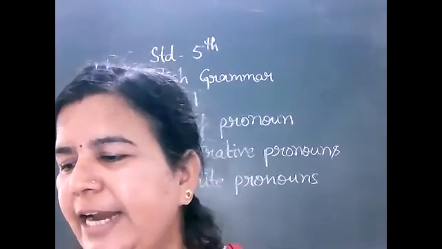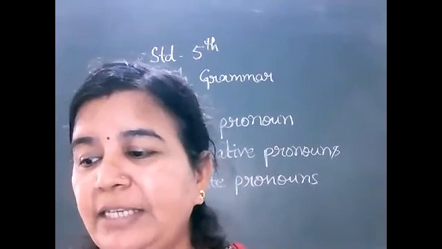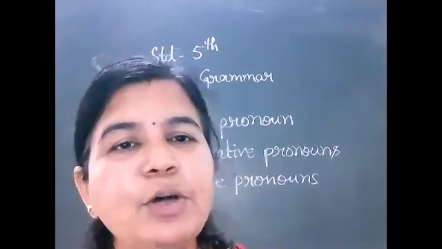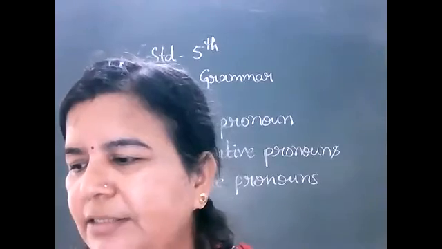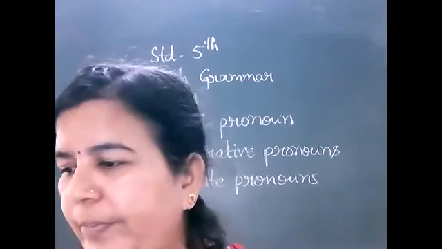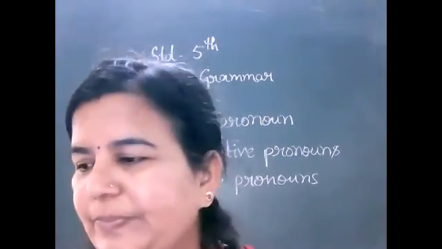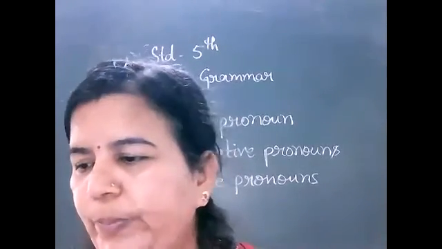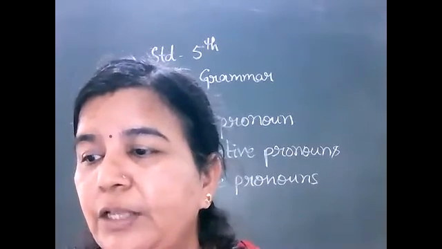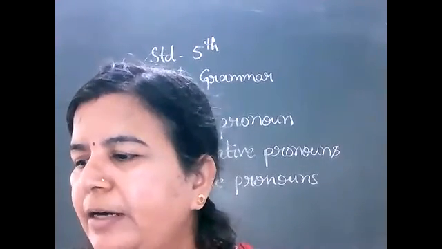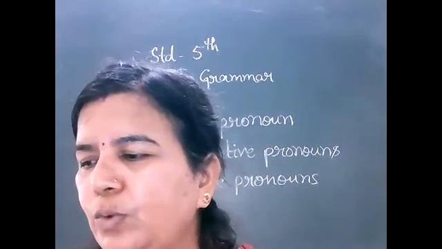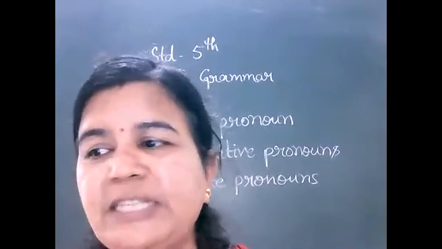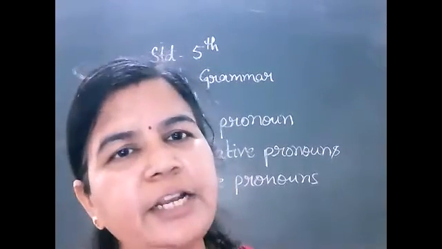The next example: that is Arav's bed. This identifies the thing. So that is a demonstrative pronoun. And in another sentence, that bed belongs to Arav. So that becomes an adjective. Next example, those are the apples sent by Anu. Those identifies, so this is a demonstrative pronoun. And those apples were sent by Anu. Here those becomes an adjective, because it is not referring to a specific noun on its own.